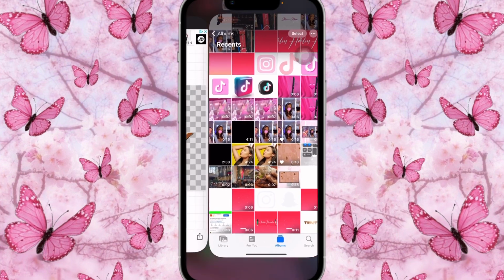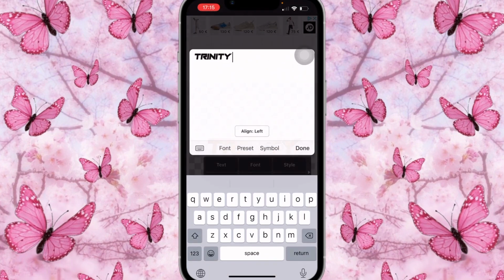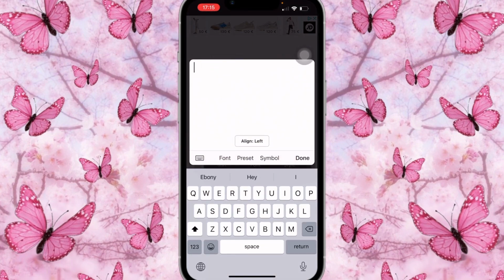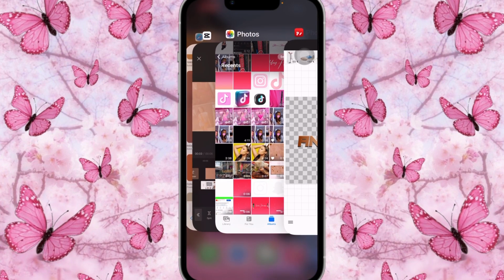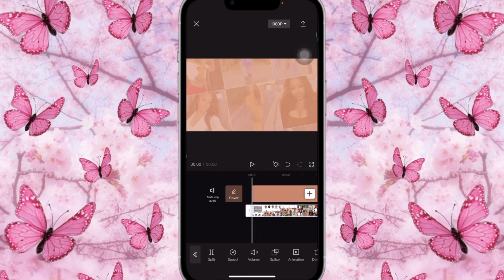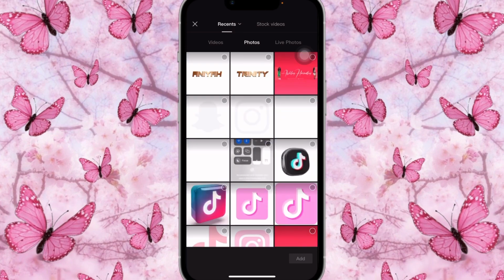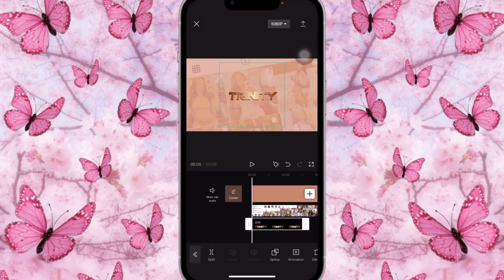Okay, it's saved. You're going to click on it, text, and you're just gonna write Anaya. Great. Done. Then you're going to save it. Save in PNG as well. Great. So once that is done, you're gonna come back here on Fonto, and you're gonna place these two texts that you just created onto the video.